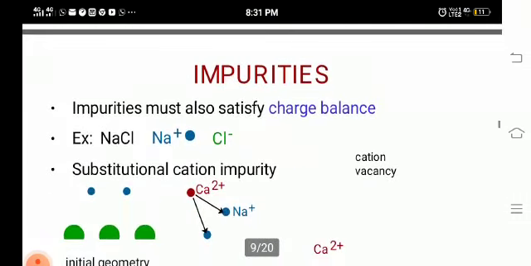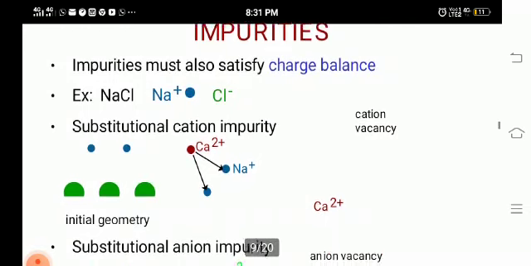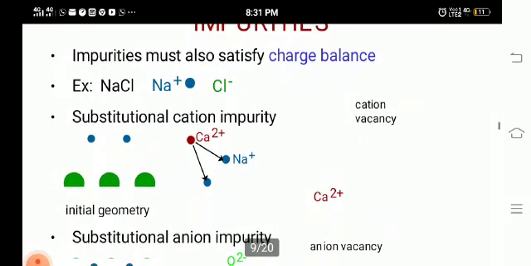Then we have impurities. Impurities means a dopant. Impurities must also satisfy the charge balance, so if plus is 1, then minus is also 1. Likewise, we have an example of NaCl. For a substitutional cation impurity, here we have Ca2+, so Na+ and another Na+ are replaced. That is called an impurity.